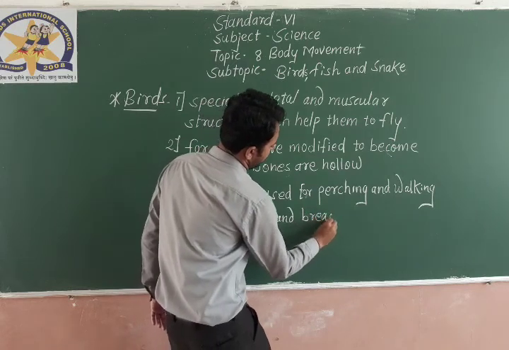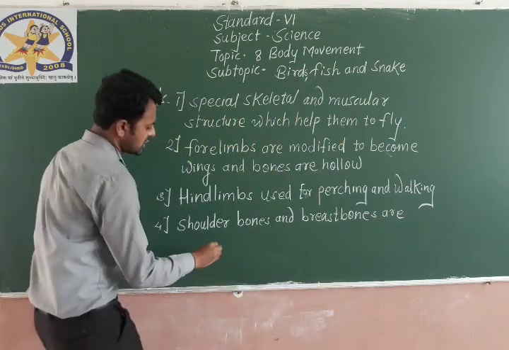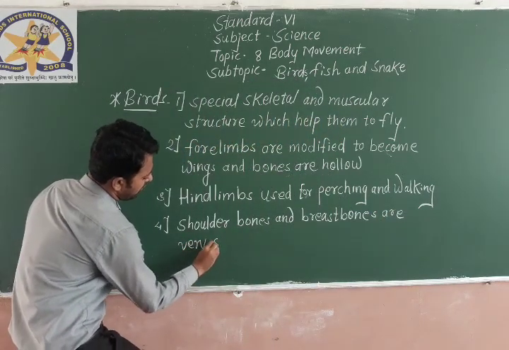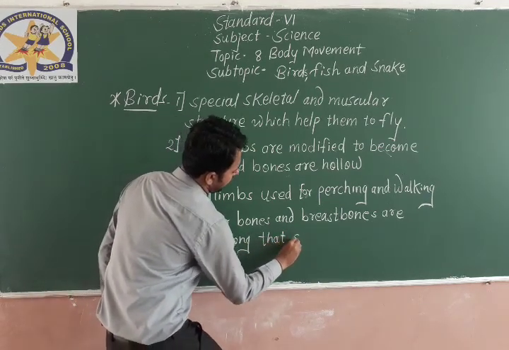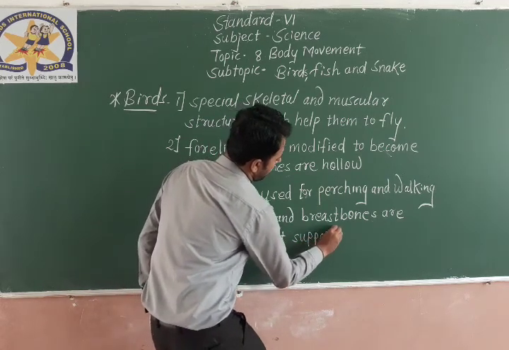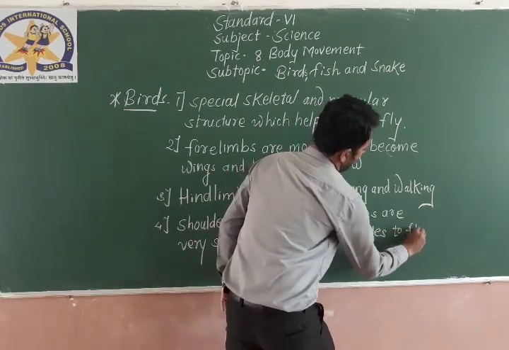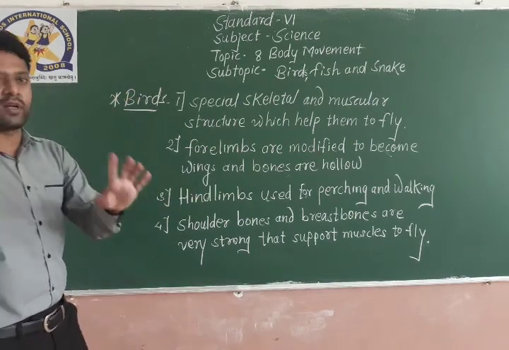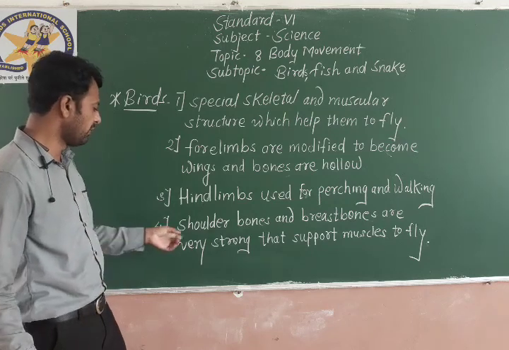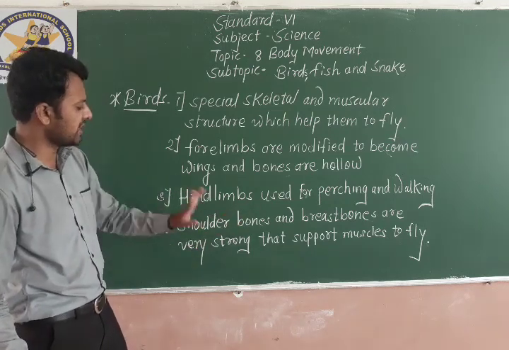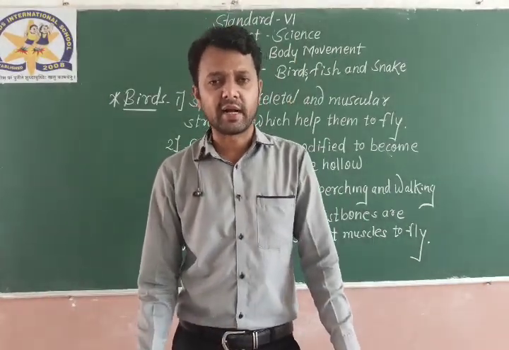and breast bones are very strong that support. The very important point regarding birds, how do birds move: shoulder bones and breast bones are very strong that support muscles for flight or for flying. Okay, that is all about the birds.